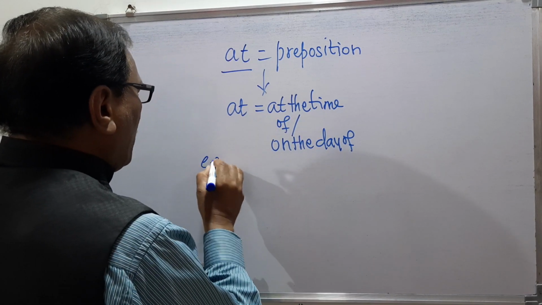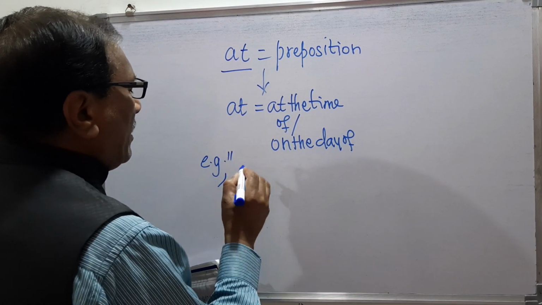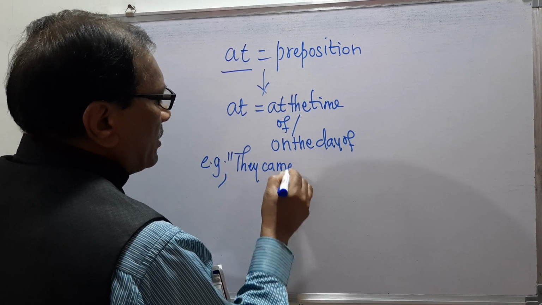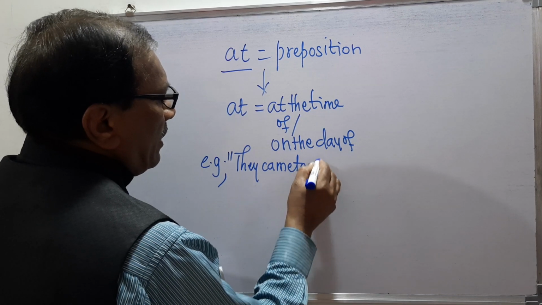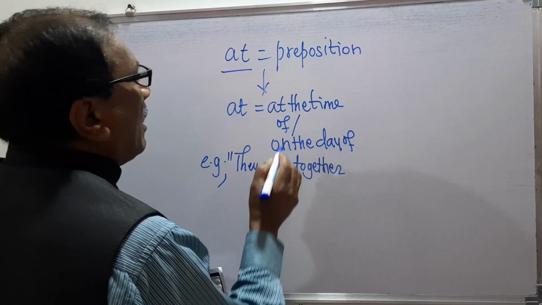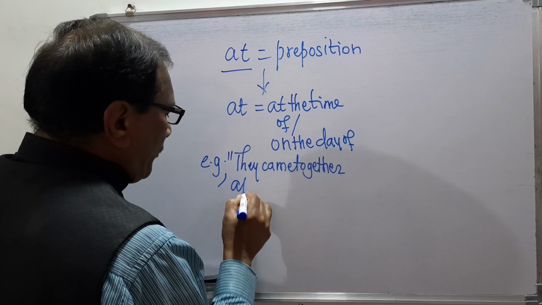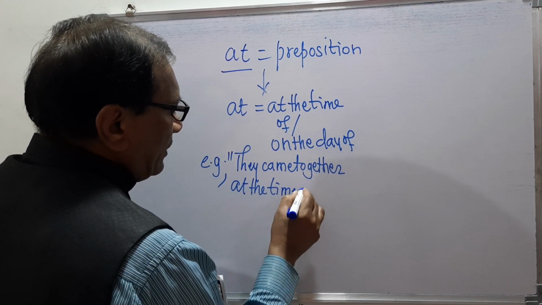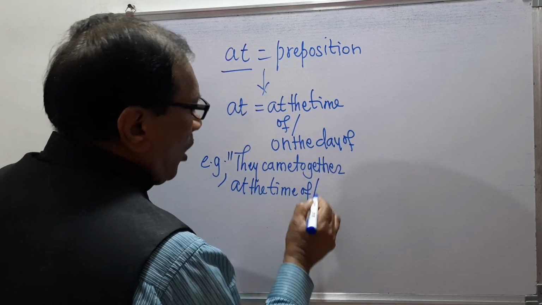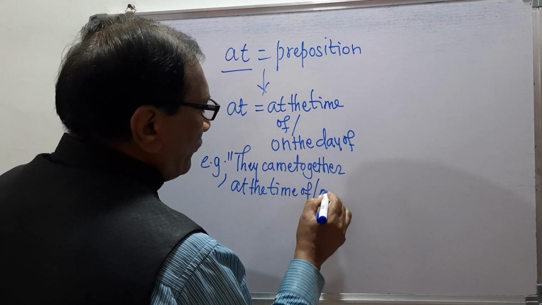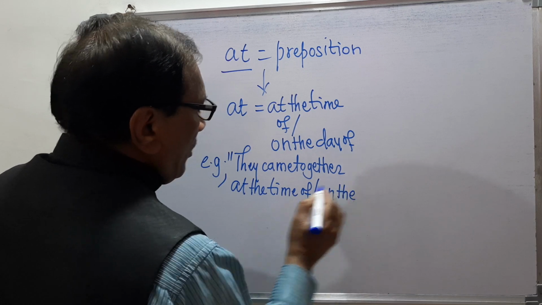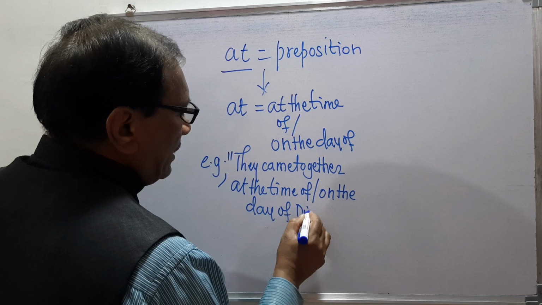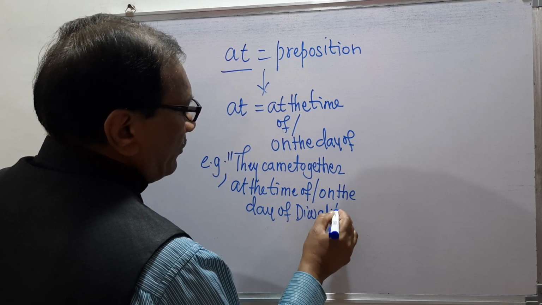For example, we will see they came together at the time of, or on the day of Diwali.